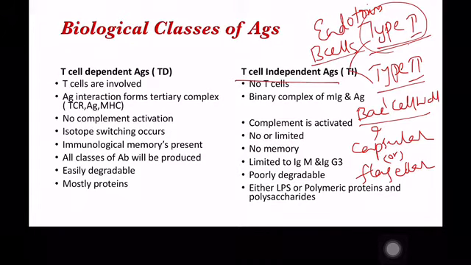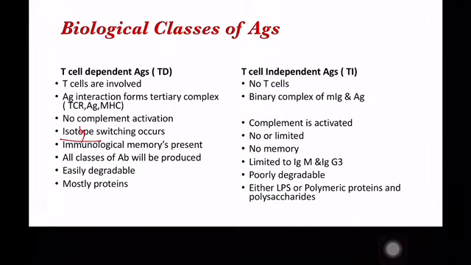These type 1 and type 2 antigens activate the B cells to produce antibodies and cytokines, and they also activate other cells like macrophages, dendritic cells, mast cells, and also activate the complement. So the T cell independent antigens activate the complement, but this activation is not observed with T cell dependent antigens.